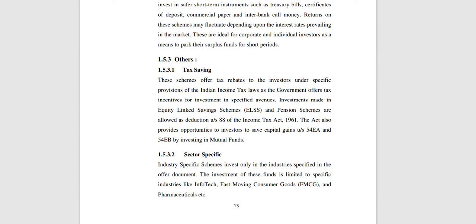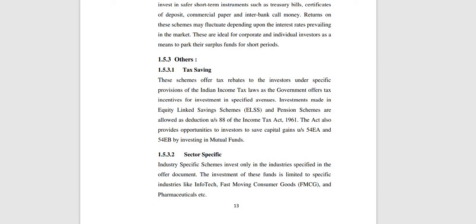Then you need to pay 10 rupees and 10 paise. That is the load fund. A no load fund is one that does not charge for entry and exit. There is no charge.